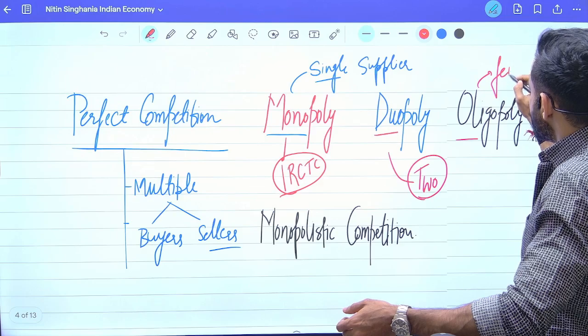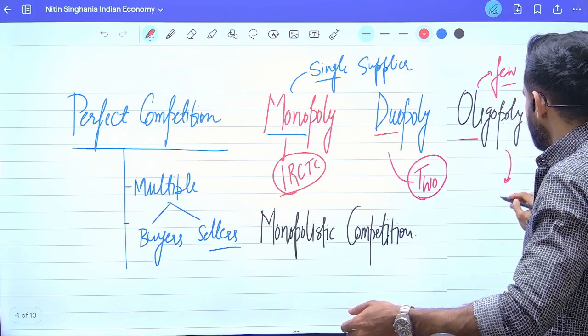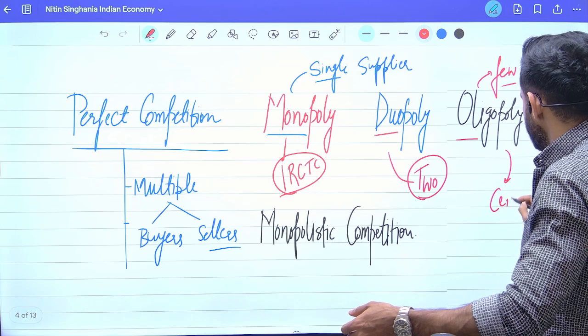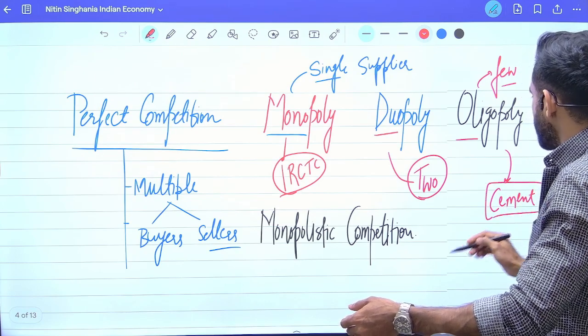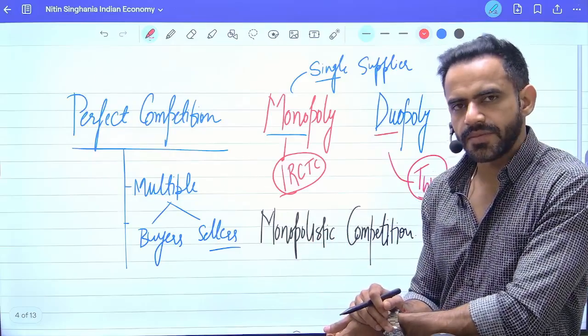Oligo basically means few. So in this case, there are few suppliers. For example, in the cement market, there are few suppliers. Another example would be the mobile phone market, where there are also limited suppliers.